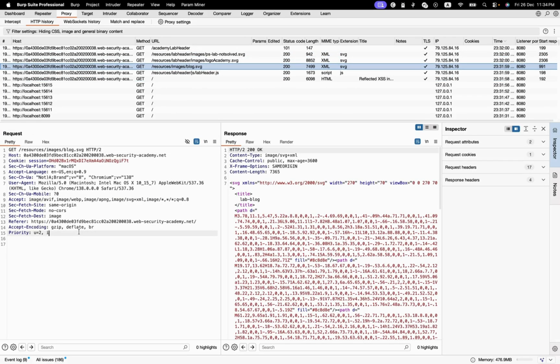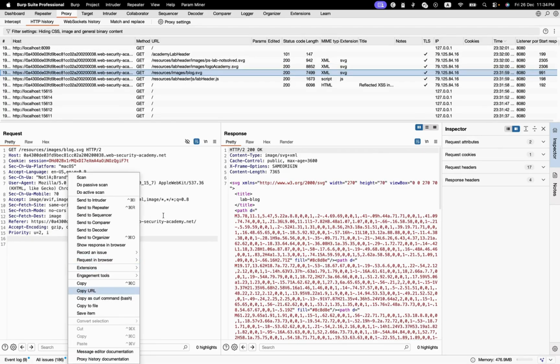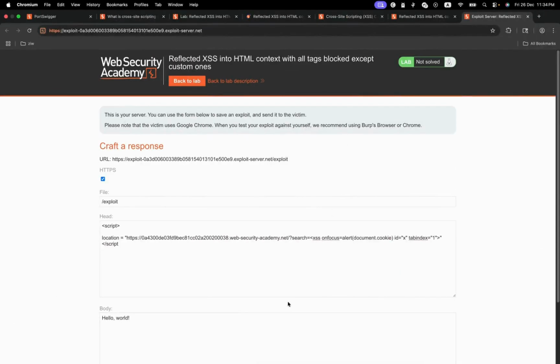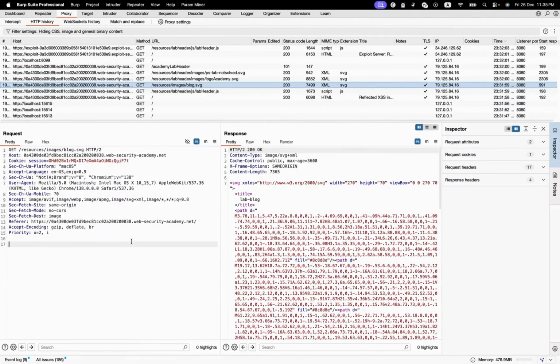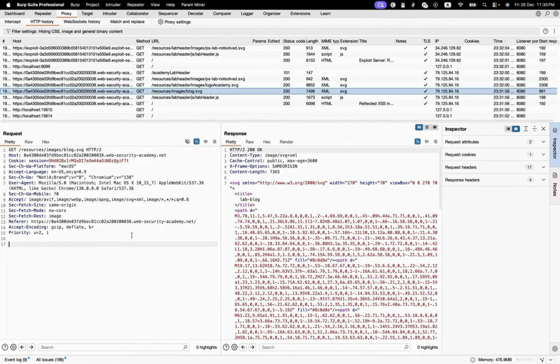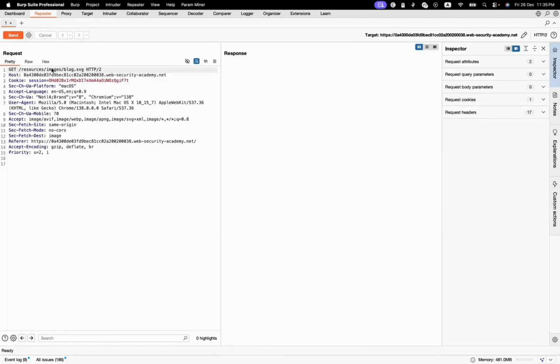We can come here, we can paste. Can we not paste? No, I did not copy. Then we copy it again. And then let me send it to Repeater so that it allows me to paste.